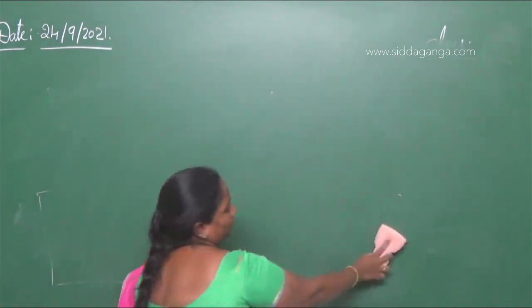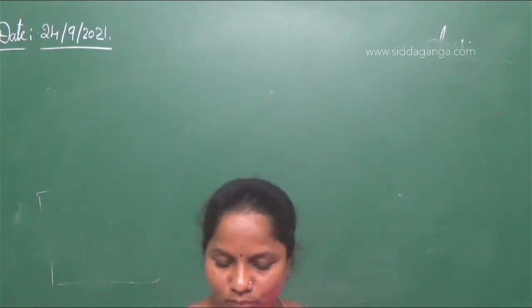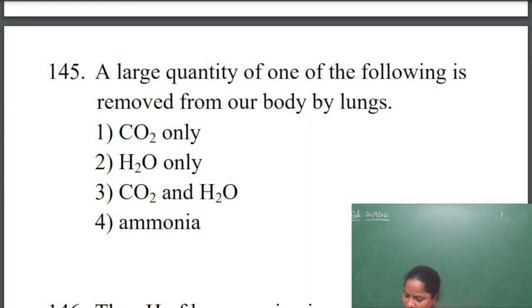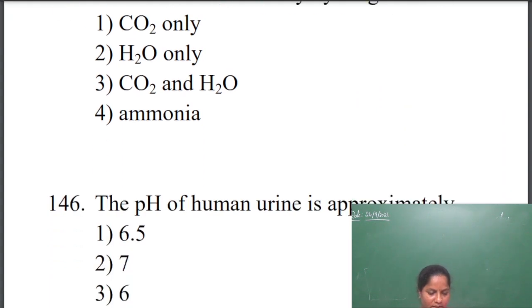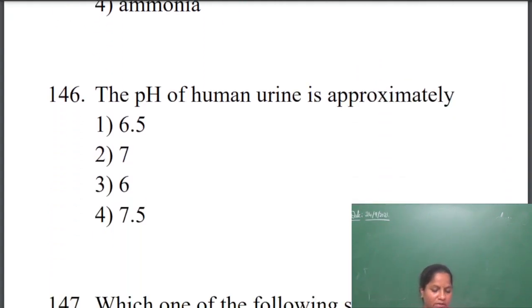Sorry, that question is over. A large quantity of one of the following, CO2 only, that is done. Next, they have given the pH of human urine. So they are asking what the pH of urine is.